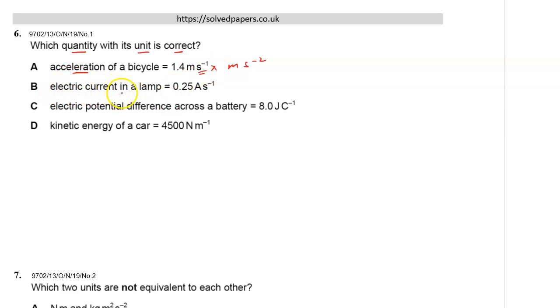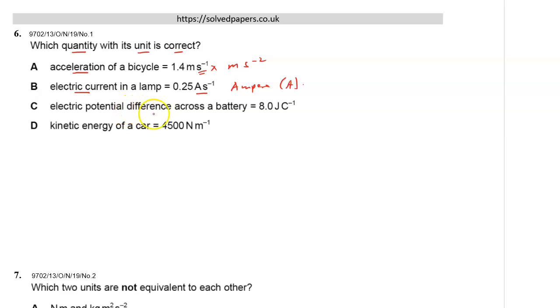Electric current in a lamp. The quantity here is electric current. The unit is ampere per second, and that is not correct. The unit of electric current is basically ampere, capital A only. So B is not correct.